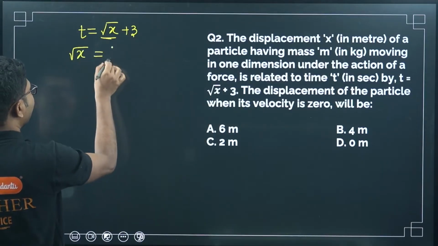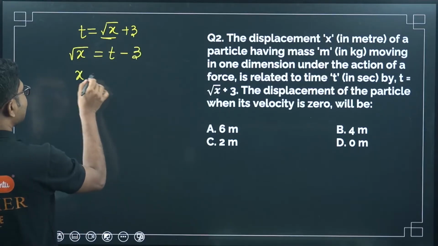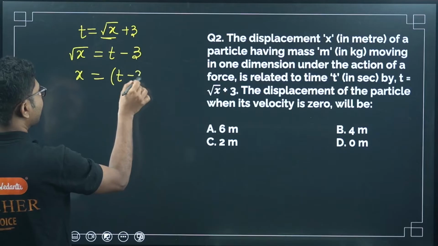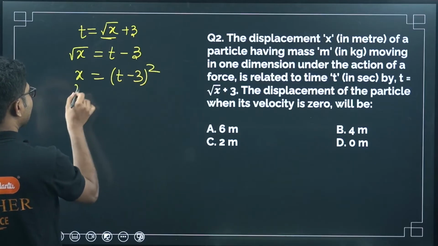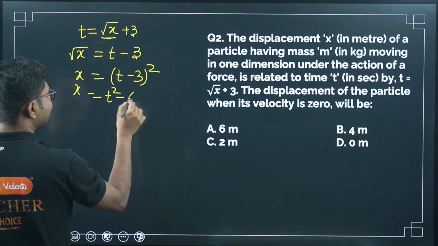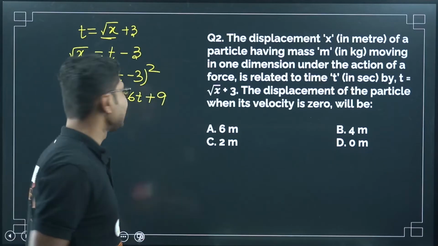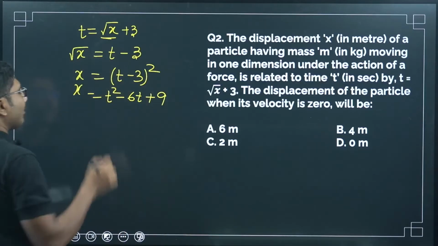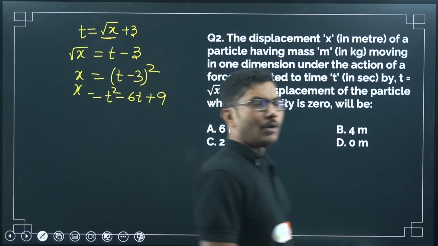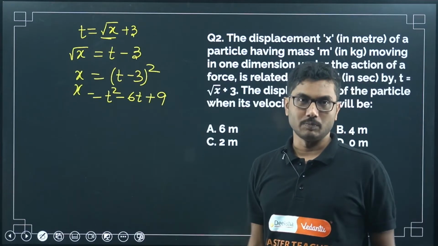I am doing it in a step by step manner. You can do it in one step if you want. So x is equal to t minus 3 whole square. So x is equal to t square minus 2 3s are 6t plus 9. So this is the displacement x. Now this is fine. Now what we have to do is find when the velocity is 0.